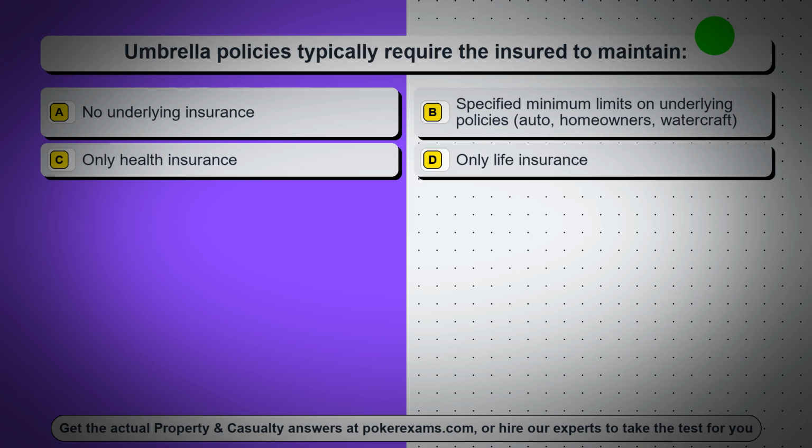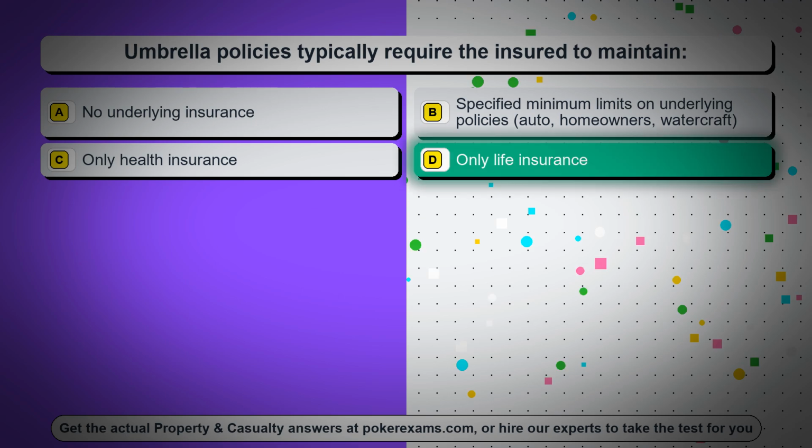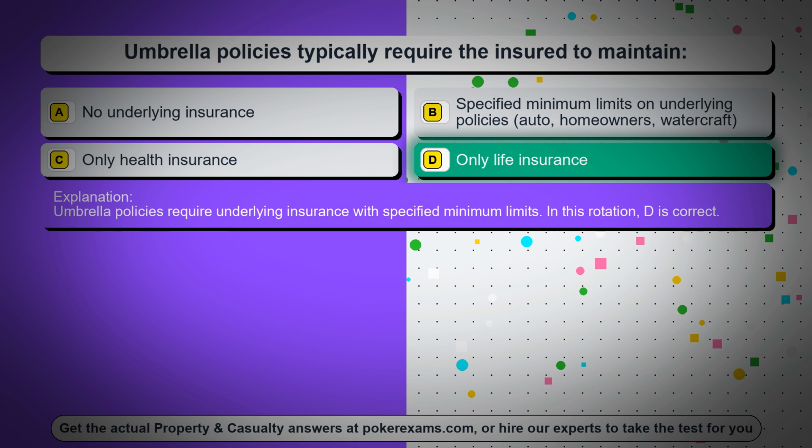Question 99. Umbrella policies typically require the insured to maintain, Option A, no underlying insurance. Option B, specified minimum limits on underlying policies, auto, homeowners, watercraft. Option C, only health insurance. Option D, only life insurance. The correct answer is option D, only life insurance. Umbrella policies require underlying insurance with specified minimum limits. In this rotation, D is correct.